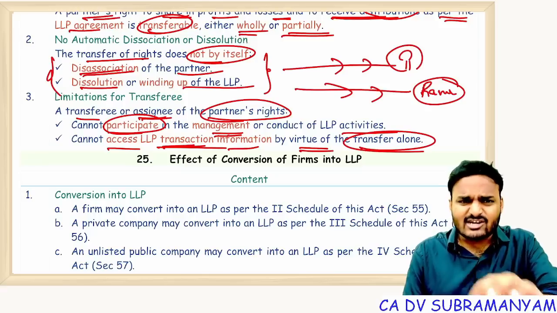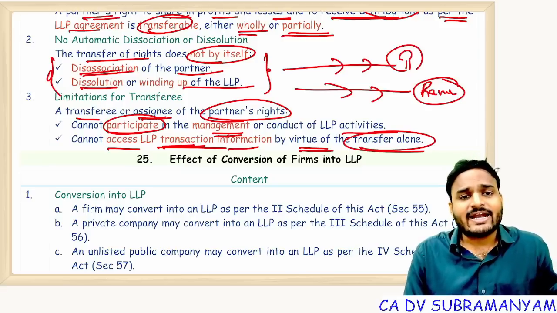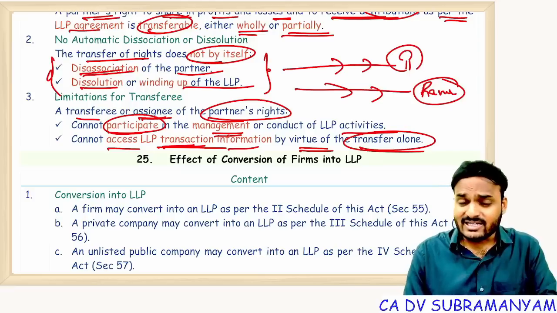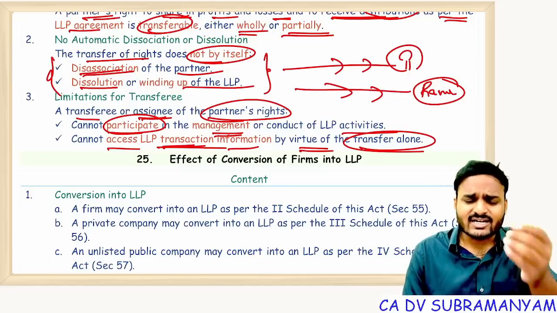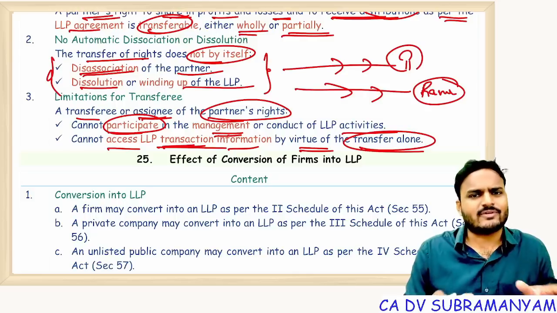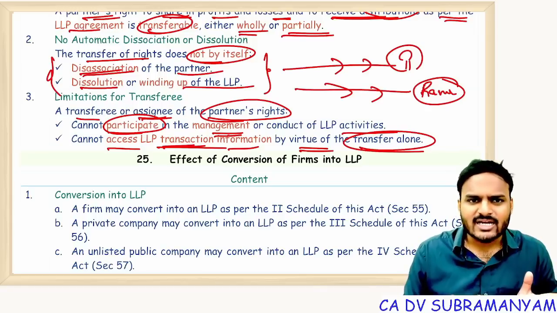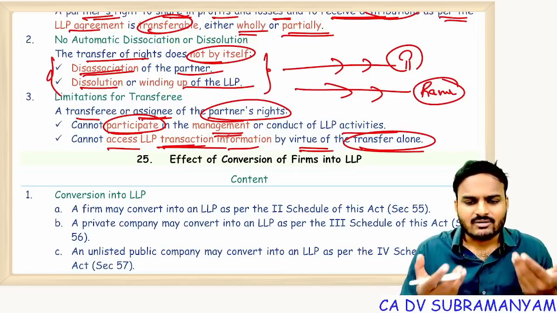If his name is recorded as a partner in the LLP agreement, then he can exercise all the rights like other partners. But until then, he is like a vendor, like a creditor. He is entitled to the share of distributions and profits. That's it. Beyond that, no right. He can't participate in management decision-making or meetings.